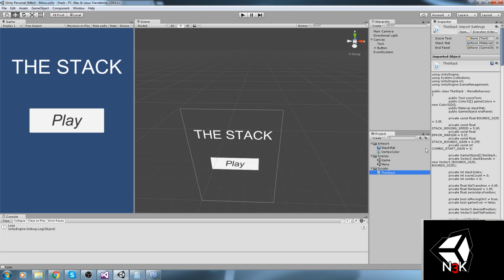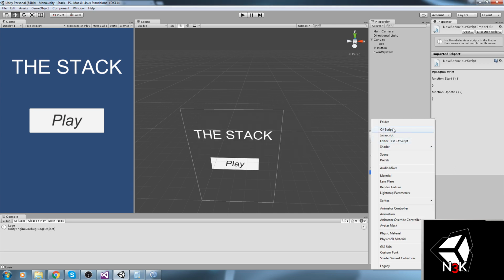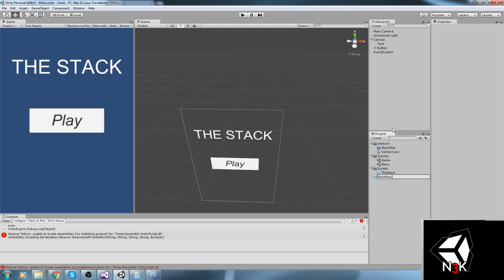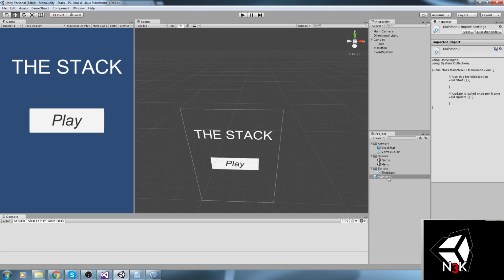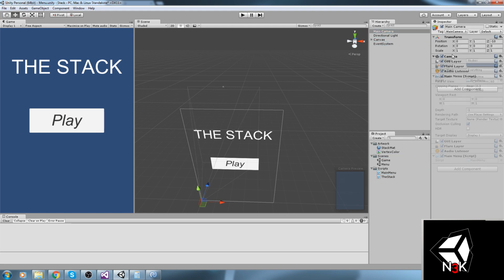Right, so in order to make this work, we actually need another script, so that's a little bit annoying. Create a new menu script. Oh, and we can also use this for the high score, so why not? Let's go ahead and say MainMenu. That's sad, it pretty much breaks our record of only having one script for the game. So we're going to have two instead. MainMenu is going to be on the main camera because I feel like it.